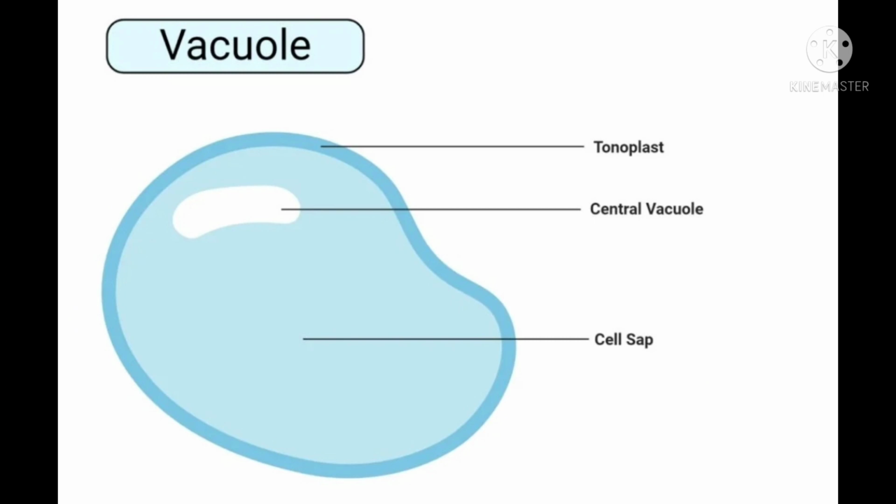This is the picture of a vacuole. A vacuole is a membrane-bounded cell organelle. In animal cells, vacuoles are generally small and help scatter waste products. In plant cells, the vacuole helps maintain water balance. Sometimes a single vacuole can take up most of the interior of the plant cell.